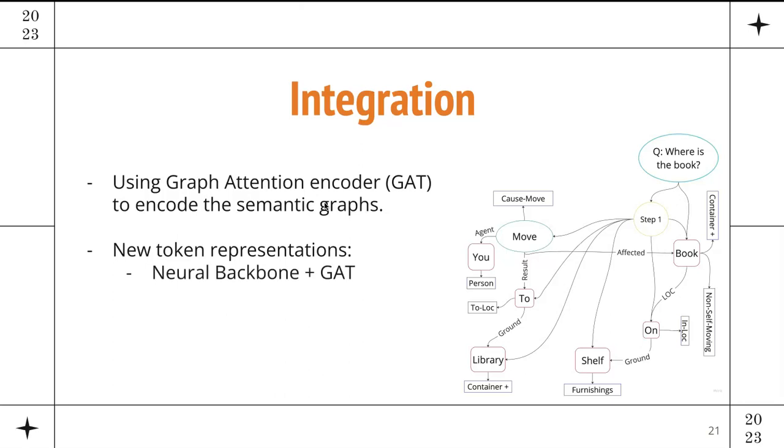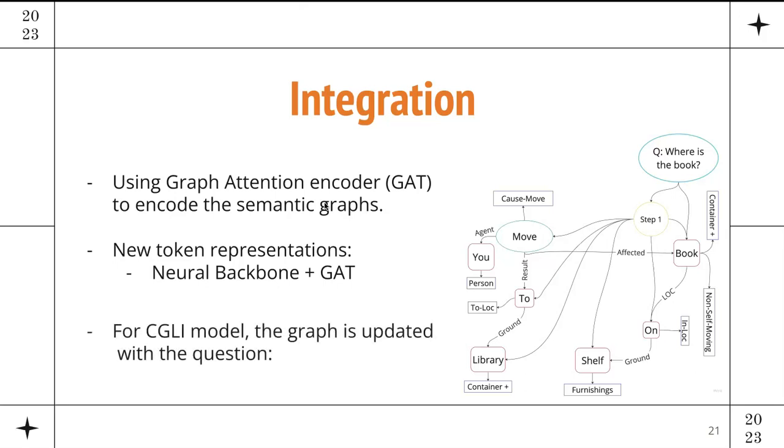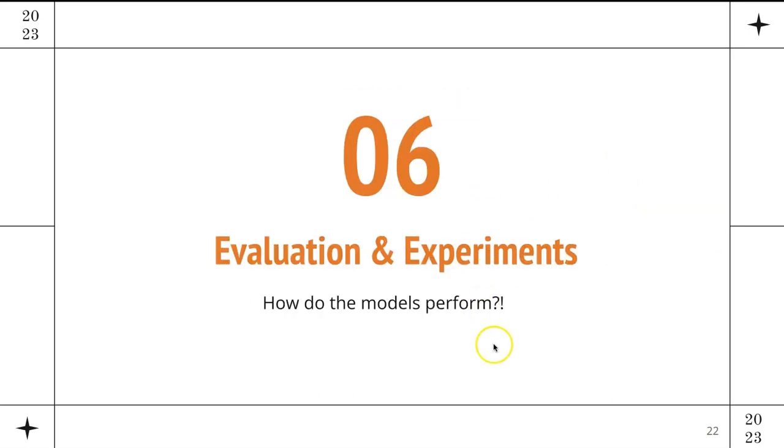Then we update the representations based on these updated representations and the original representations by concatenating the two with each other. For the CGLI method, we also use the question node to also inform the context of what we are basically asking for.